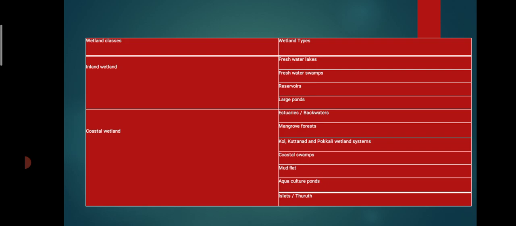Let's see wetland classes: inland and coastal wetland. Wetland types: freshwater swamp, reservoir, large ponds. Then coastal wetland, also known as marine, that means estuary or brackish backwater, mangrove forest, coral reefs, kuttand, pokkali wetland system, coastal swamp, mud flat, aquaculture pond, and so on. These are the two major types, and on the basis of them, I have explained which type of system or water is present.